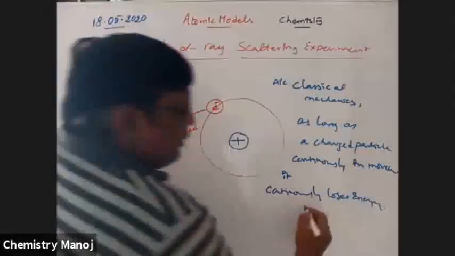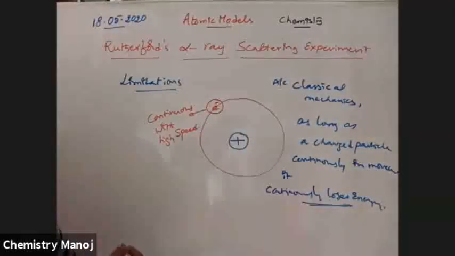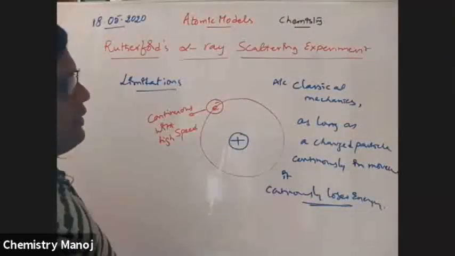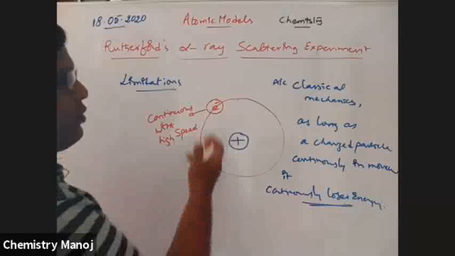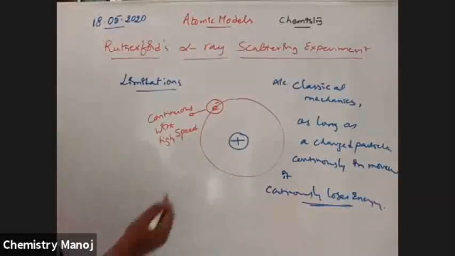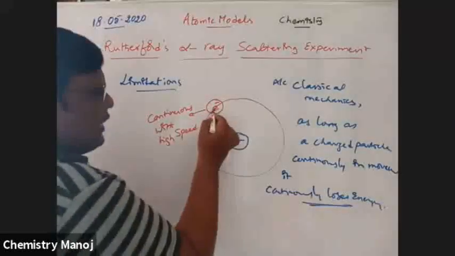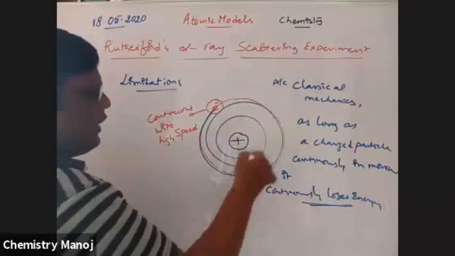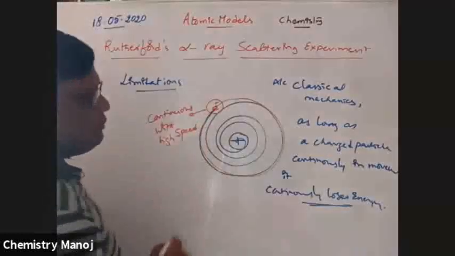If it continuously loses energy, automatically the nuclear attraction over that electron increases. So this electron moves in a spiral and finally falls into the nucleus.